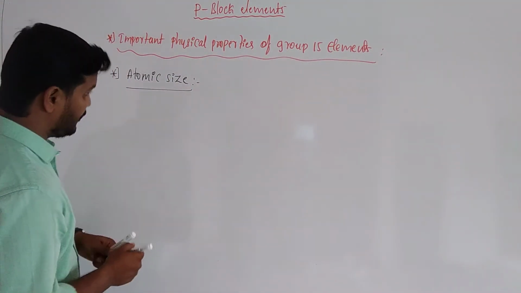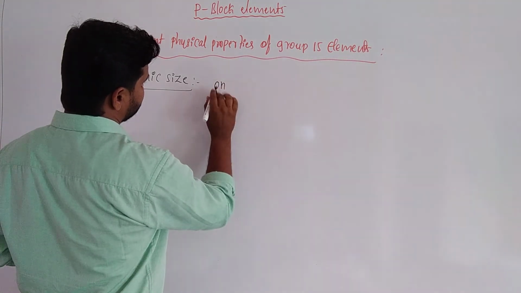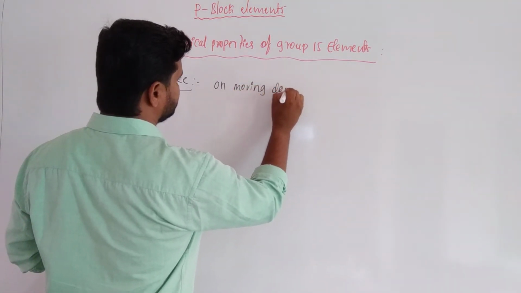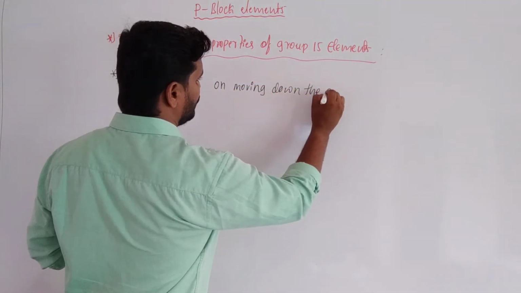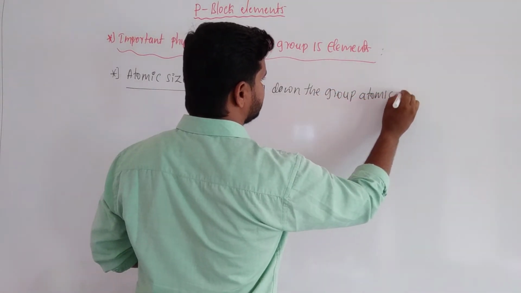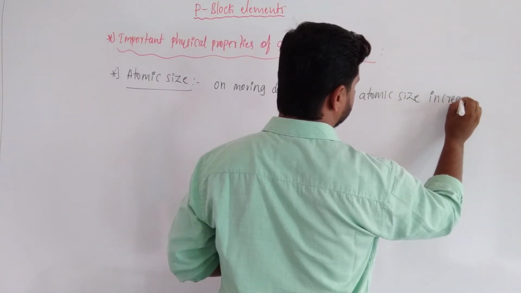So first point, on moving down the group, atomic size increases.